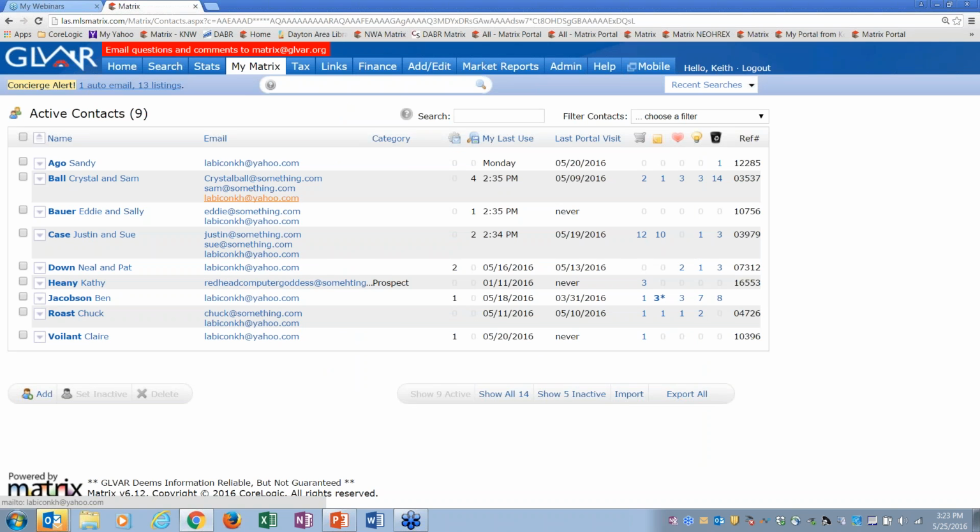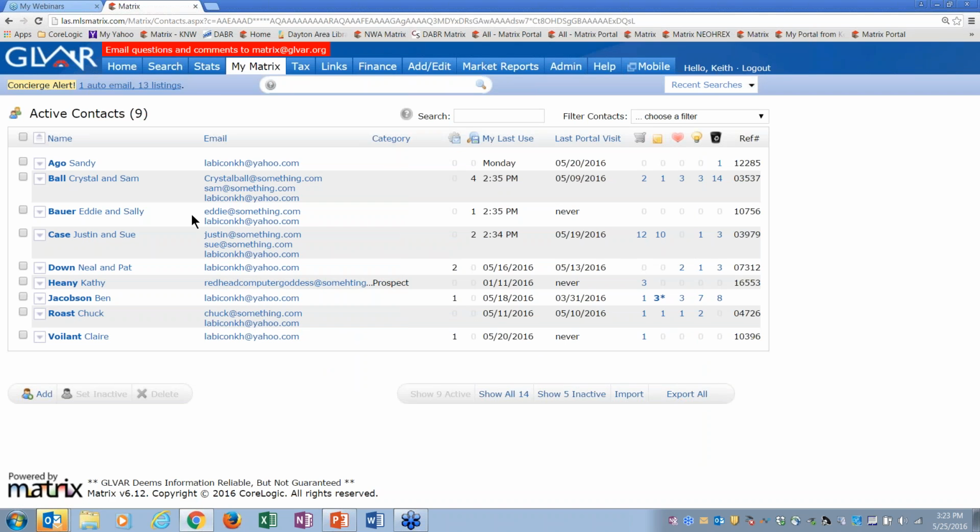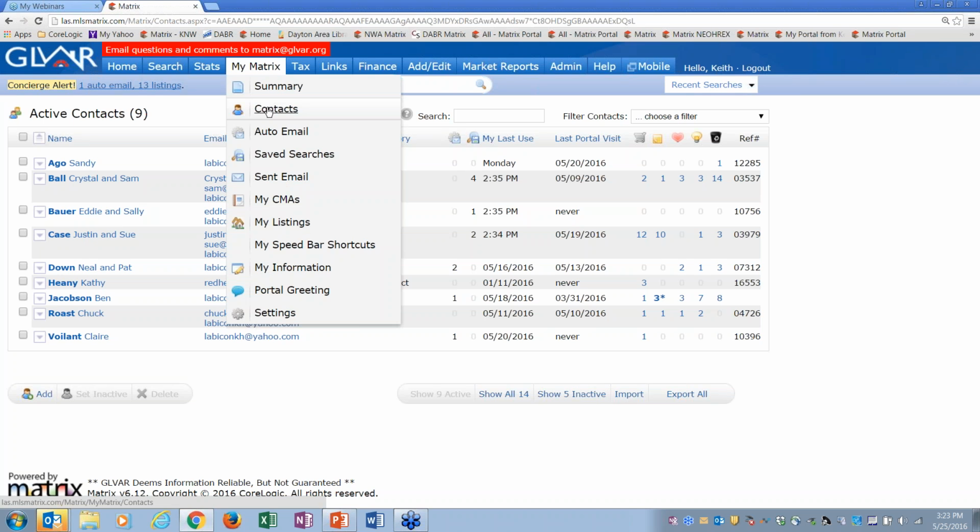So that's the first thing I want to mention, is that we have already brought over your contacts, and if they didn't have an email address, we gave them yours, and then when you add new contacts into here from this day forward, you can give multiple email addresses, and I showed you how you can do it if they don't have an email address. Okay, now that's your contacts.